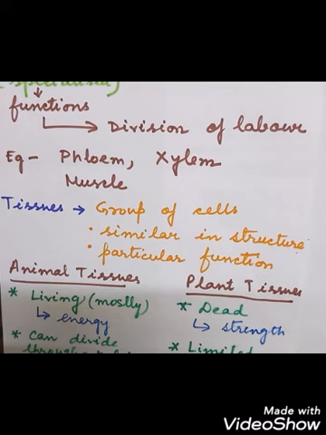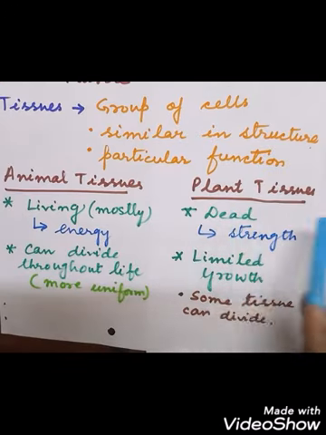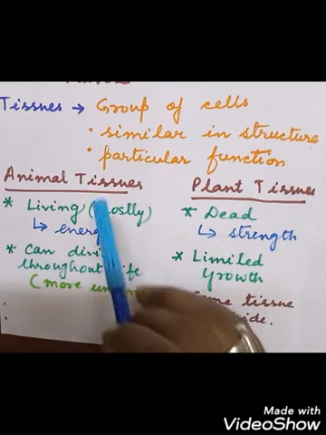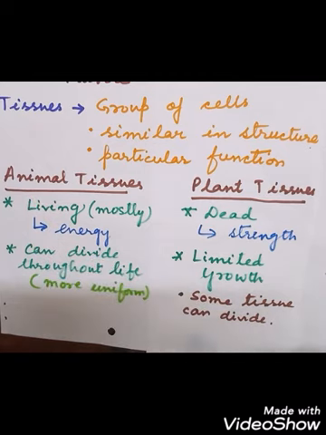Now we can have a question: are animal and plant tissues the same? So what we can see here, I have drawn the columns and I have written here animal tissues and plant tissues. So we can see that animals mostly can move from one place to another. For this they need what? Energy.